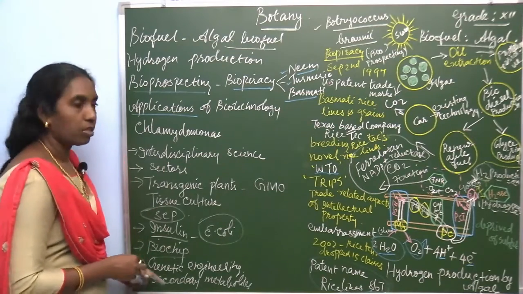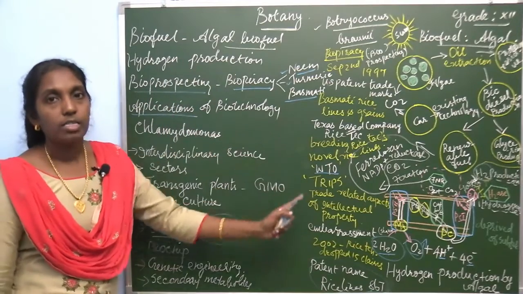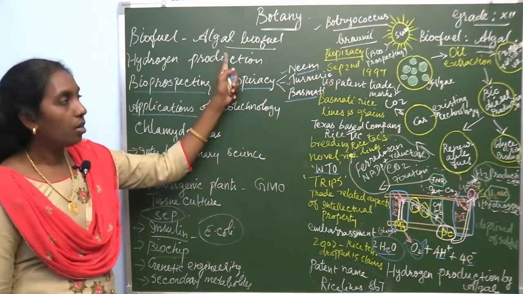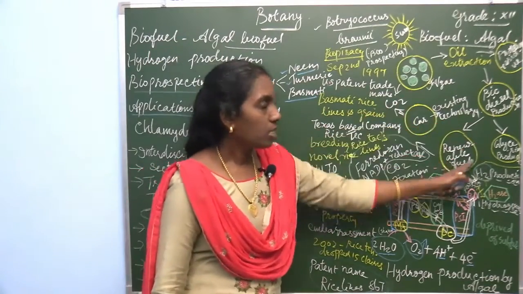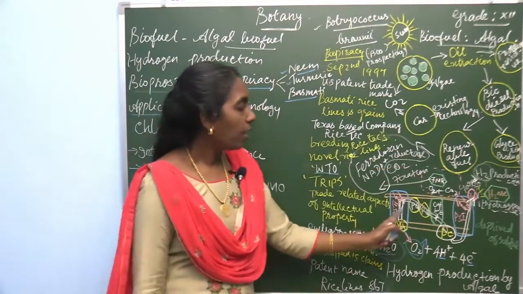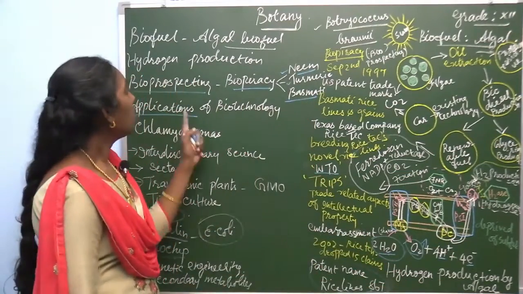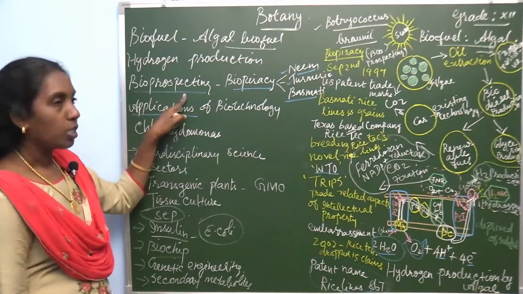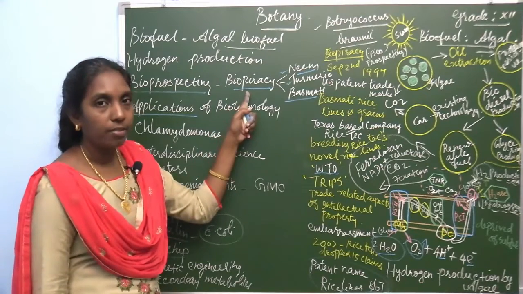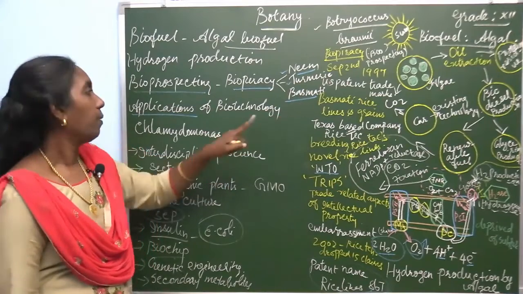This is one of the important questions, a 5 mark question. So once again, let's review what you learned today. First question is biofuel or algal fuel: draw the flow chart and explain biofuel production, and draw the diagram and write hydrogen production by algae. Then third question, bioprospecting: write the definition. Involving biopiracy, write the definition, and the 3 examples are neem, turmeric and basmati.